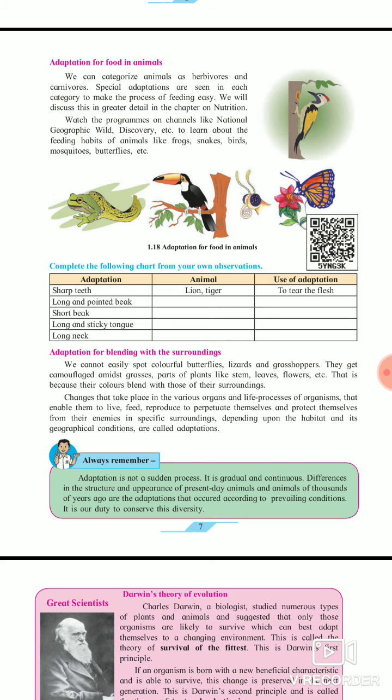Each and every animal can eat, and they eat different types of food. We will discuss all this in the nutrition chapter, but in this chapter you have to remember only one thing: for each and every animal, the adaptation for food is different.